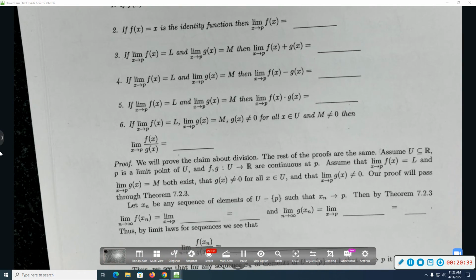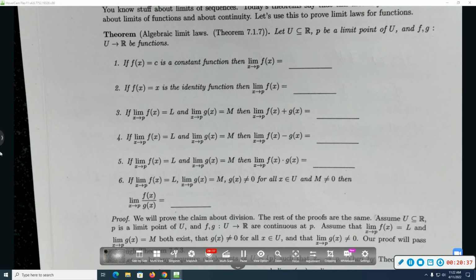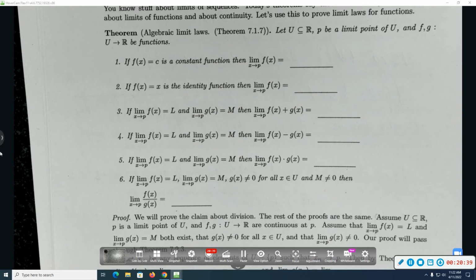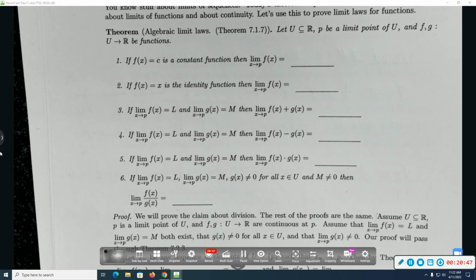So here's a theorem that was stated last time. Limit laws for limits of functions. I told you that all of the proofs on the one hand were like the same as the proofs for sequences, but you can also prove them now using the fact that you know stuff about sequences. So let's try to prove these. And maybe we'll start by just restating them.